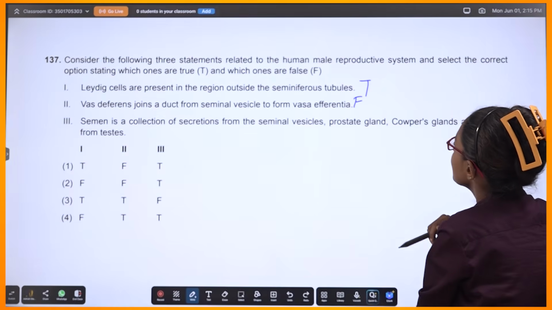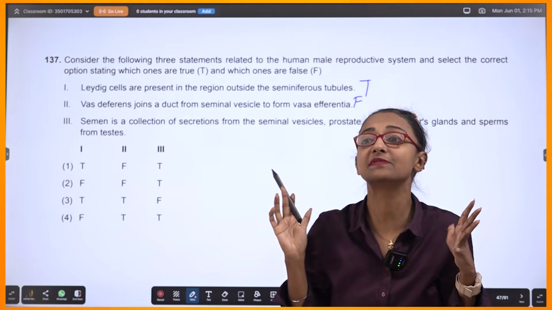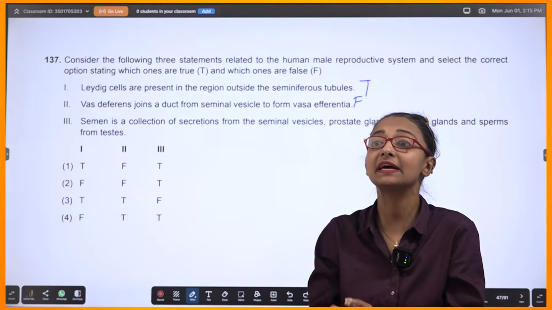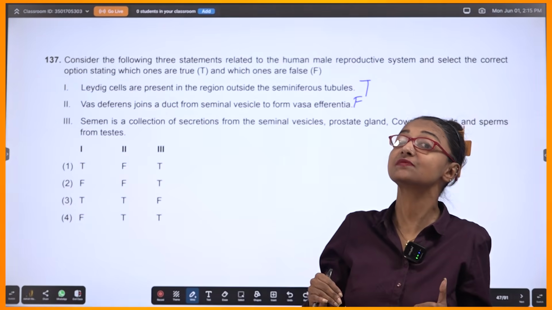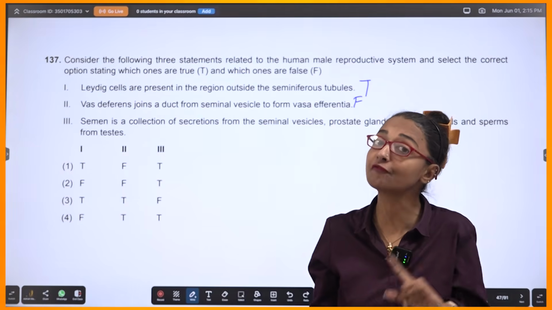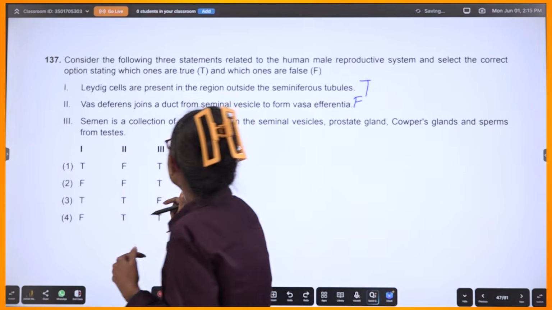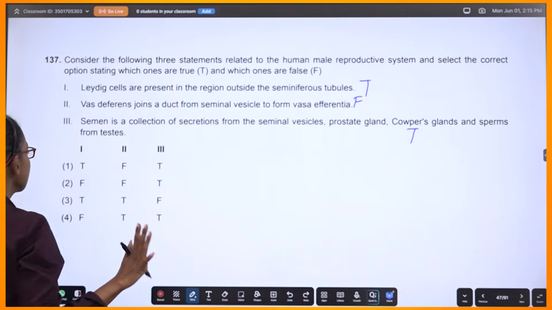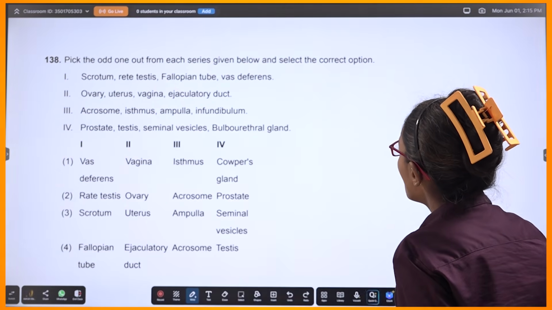Now let's come to this. Semen is a collection of secretions from the seminal vesicle, prostate, and Cowper's glands. Yes, because they will actually put fructose and calcium ions into the semen. They will ensure that mucus is present and that the pH of the semen is alkaline so that the acidic pH of the female reproductive system can be neutralized by semen's pH, right? So definitely true, false, and this is true. True, false, true. Which option? 1. Let's quickly move.